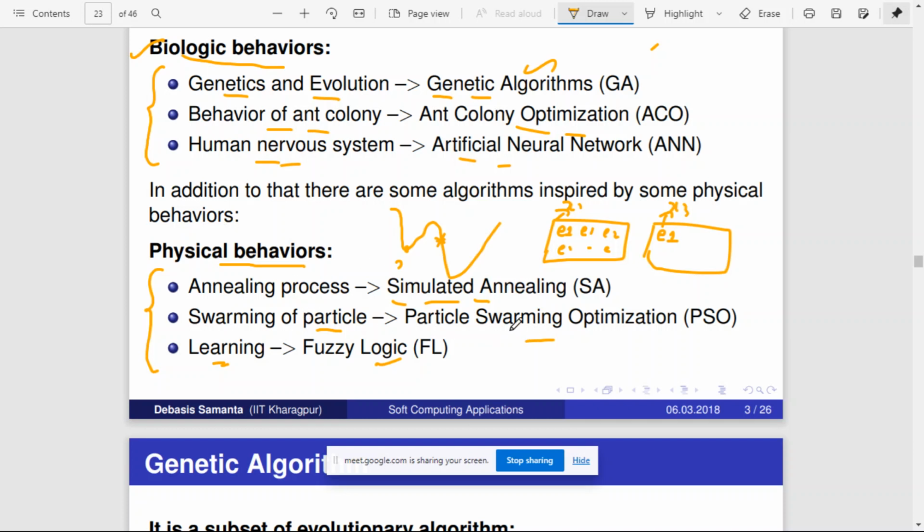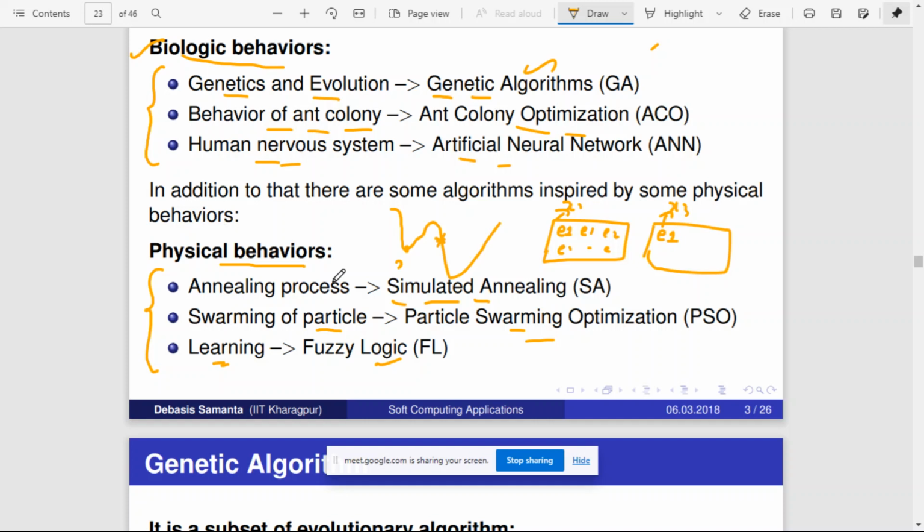Similarly, particle swarm optimization is inspired from the swarming of particles. Ant colony optimization is inspired only from ants, while particle swarm optimization is inspired from different species like birds. Sometimes many birds form a group and fly and move from one country to another.